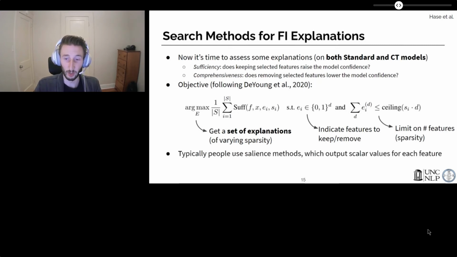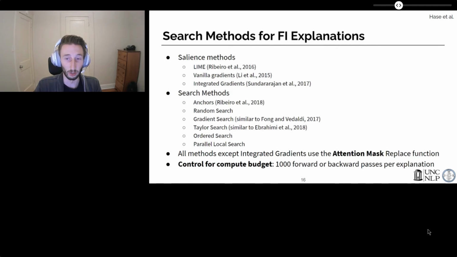Typically, people use salience methods to explain model behavior, which we use as a catch-all term for any method that outputs a scalar valued score for each feature in an input. We also want to consider search methods, which have worked well for combinatorial optimization problems in other domains. The salience methods we use include LIME, a vanilla gradient-based explanation, and integrated gradients. For search methods, we use anchors from Ribeiro et al., and we introduce a number of competing methods, including 2 gradient-based approaches, namely gradient search and Taylor search, as well as a couple of local search methods, which are ordered and parallel local search. We use a random search as a baseline for these methods.